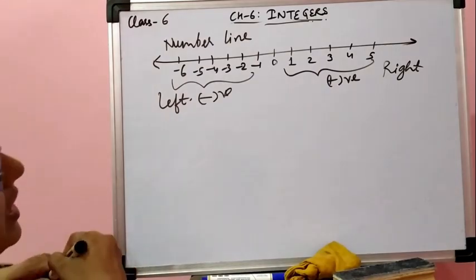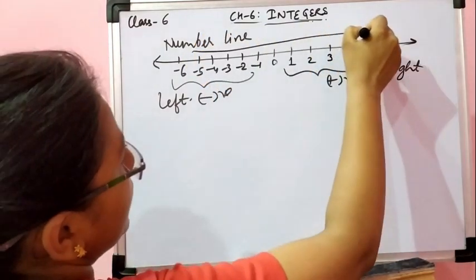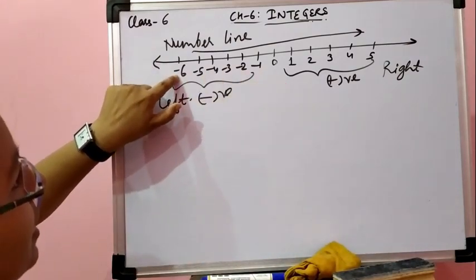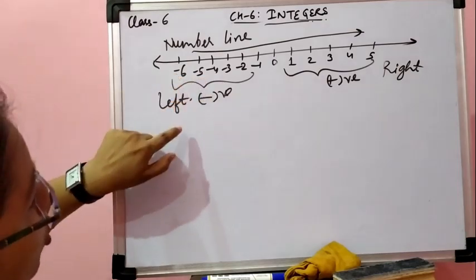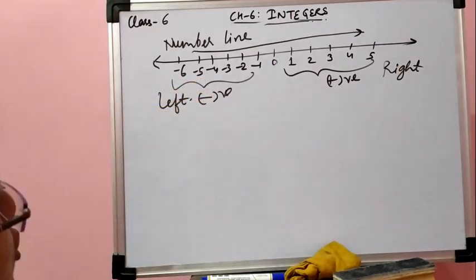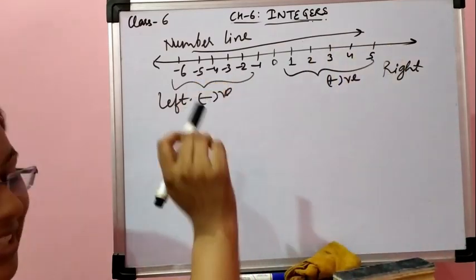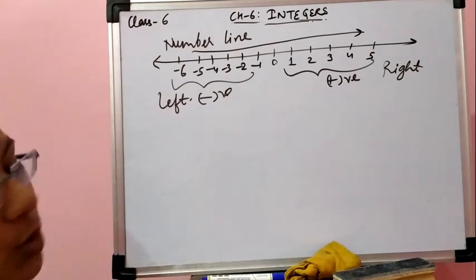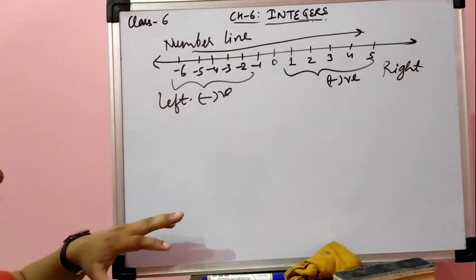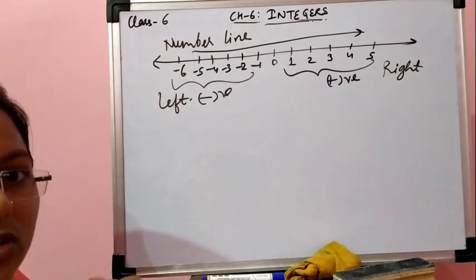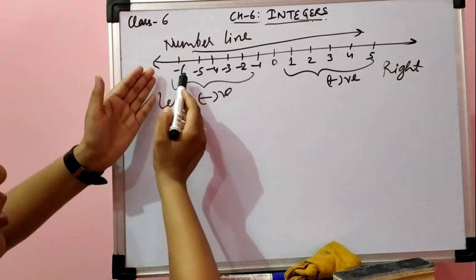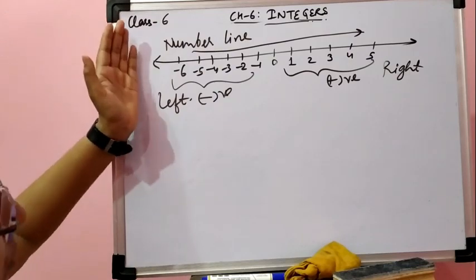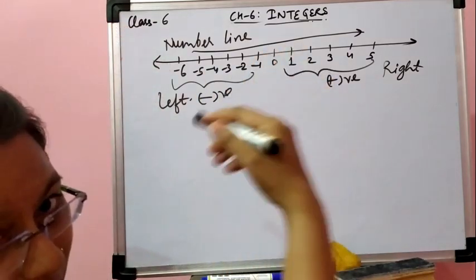So we can say that in this way the number increases. Means -6 is smaller than -5. -6 छोटा है और -5 बड़ा है. वैसे तो आप कहेंगे कि 6 बड़ा होता है तो -6 भी बड़ा होना चाहिए, but no. In case of negative numbers it happens totally opposite. नेगेटिव नंबर में क्या होता है, जो नंबर आपको बड़ा दिख रहा है वो एक्चुअल में छोटा होता है. Why? Because the bigger the number, the more it will come on the left side, और जितना छोटा नंबर होगा नेगेटिव का, that will come on the right side.